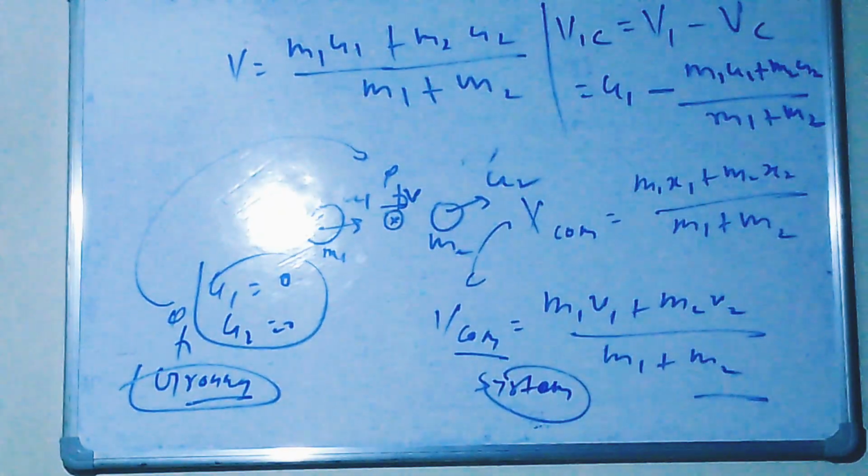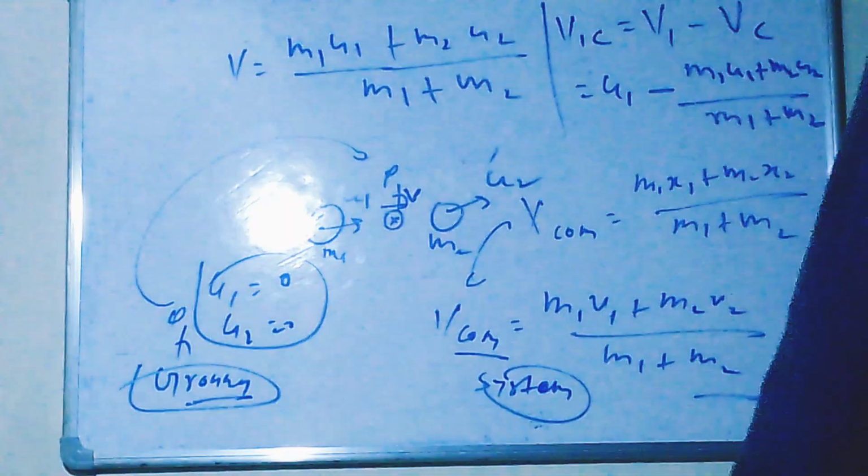Is it correct? Now take the LCM, m1 plus m2. I'm erasing all this now.